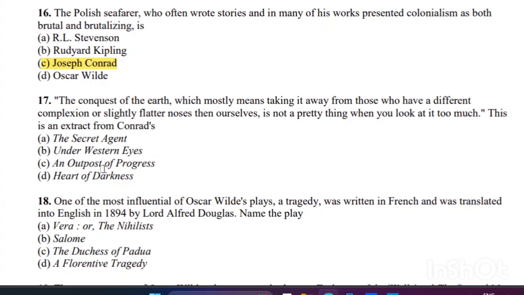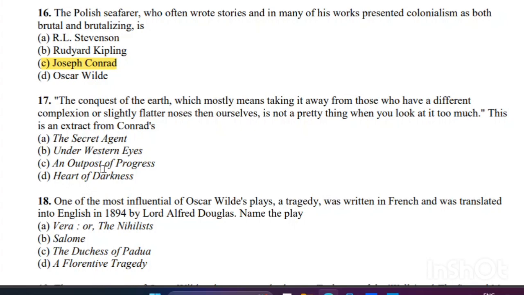Next question: the conquest of the earth, which mostly means taking it away from those who have a different complexion or slightly flatter noses than ourselves, is not a pretty thing when you look into it too much.